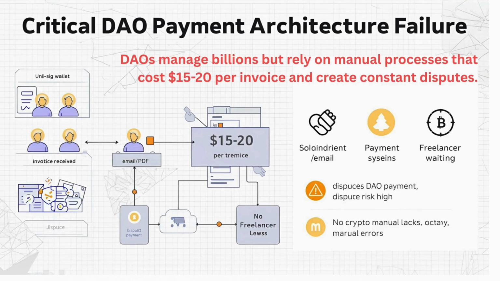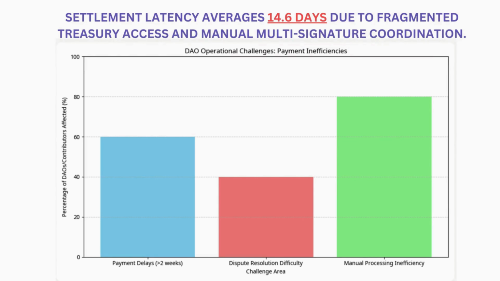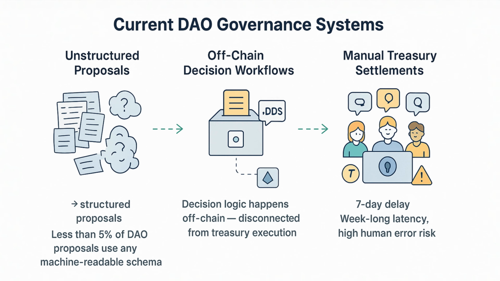The human cost of governance is rising, not because of lack of participation, but because of information overload. This is the hidden failure of modern DAOs. They operate with the transparency of blockchains, but the inefficiency of email chains. When we looked closer, we identified 3 systemic architecture failures across most DAO systems.